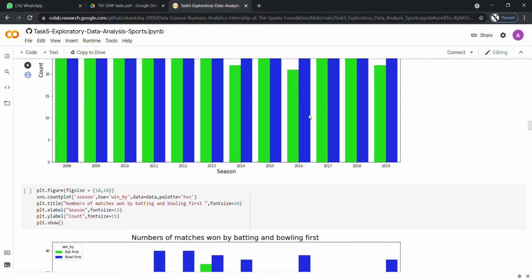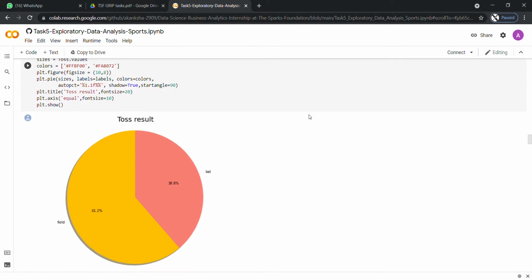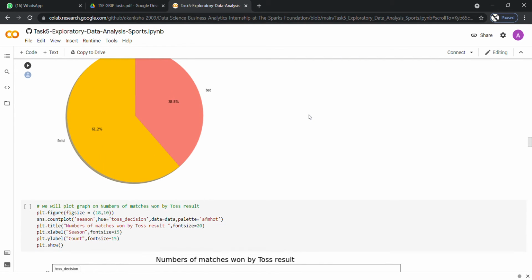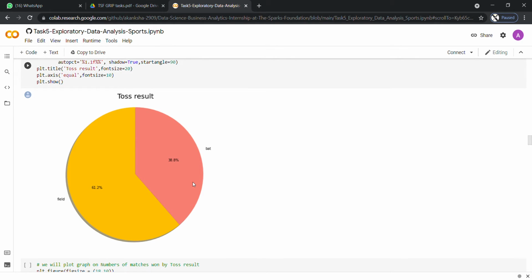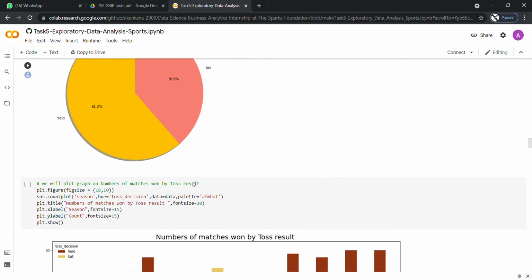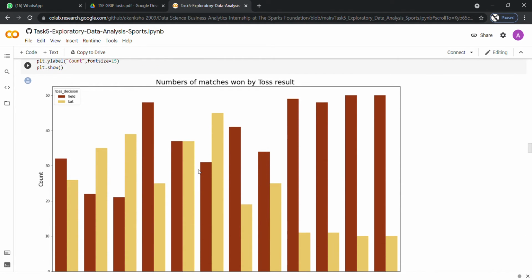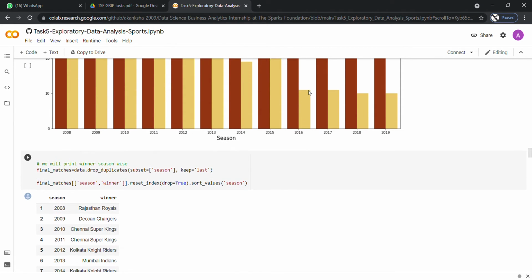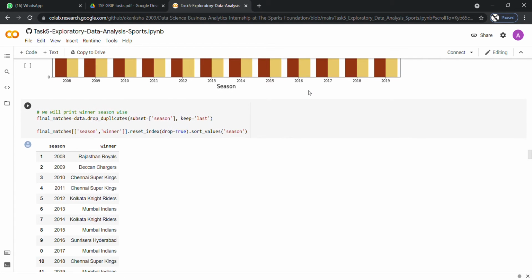And then now we will be plotting a pie chart on the toss decision. If they have chosen to field first, the win is 61.2%, and the win of choosing to bat first according to the toss is 38.8%. Then next we will be plotting a bar graph of the number of matches won by the toss result, and we can observe that whoever chose to field first have won most of the matches.